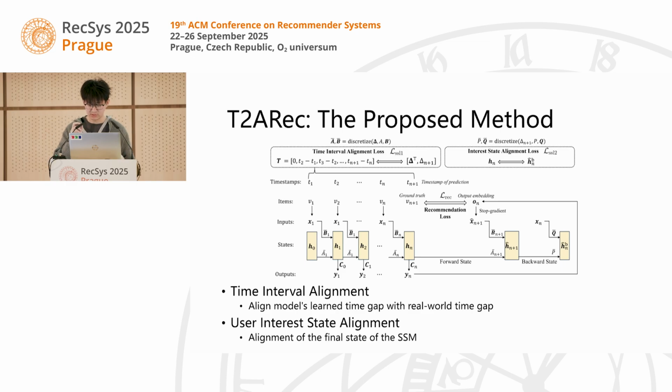In these steps, we first forward the final state, and then we backward the state, and then we use the alignment loss to minimize the difference between the original final state and the reconstructed final state. We even provide a theoretical guarantee that provides an upper bound of this loss, ensuring it stabilizes the model during test time updates.